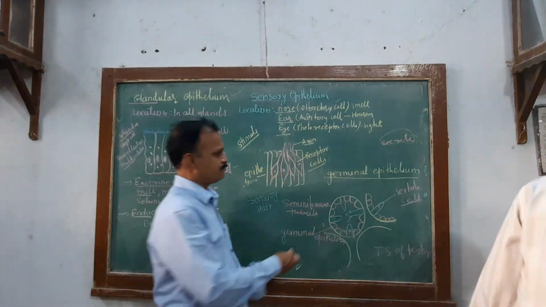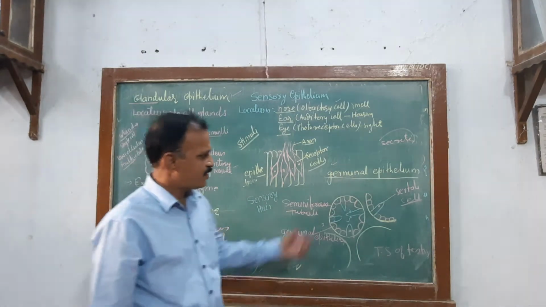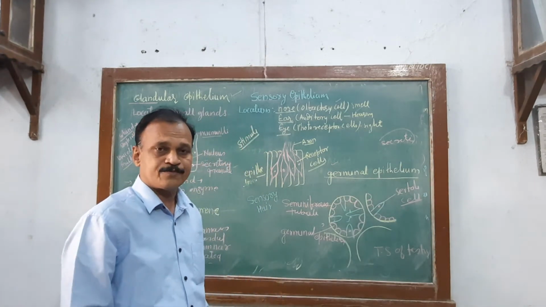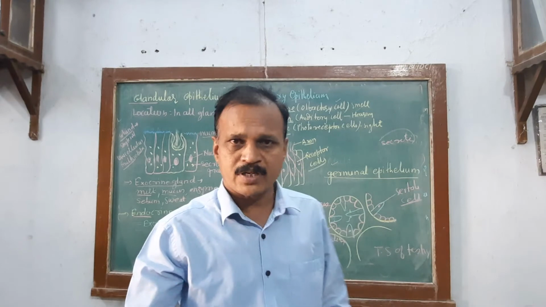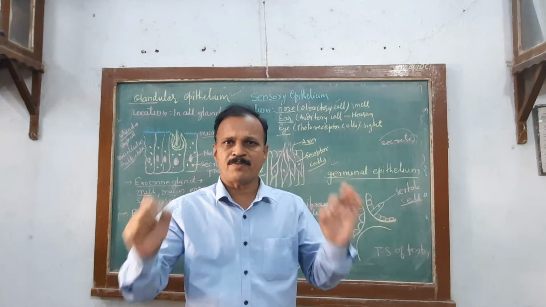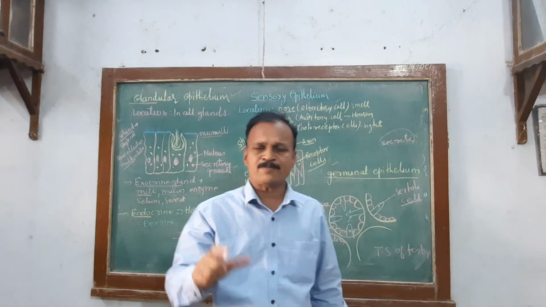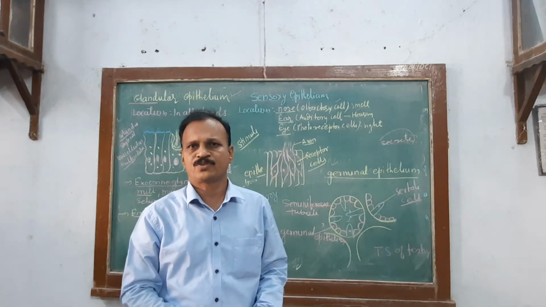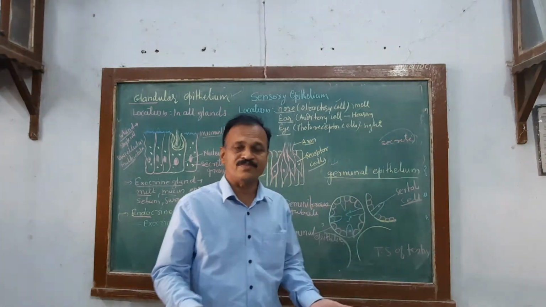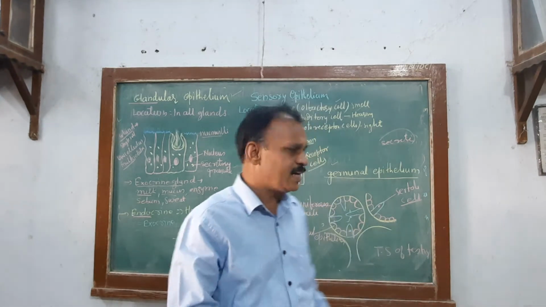Now, the third type. It is also one of the important ones, the germinal epithelial cell. These are cuboidal epithelium. I told you that cuboidal epithelium is found in the gonads. You know very well, gonads are the reproductive organs. The male reproductive organ is the testis, the female reproductive organ is the ovary. So remember please, this germinal epithelium is able to produce the germ. What is germ? Germ means sperm and egg produced by the germinal epithelium.